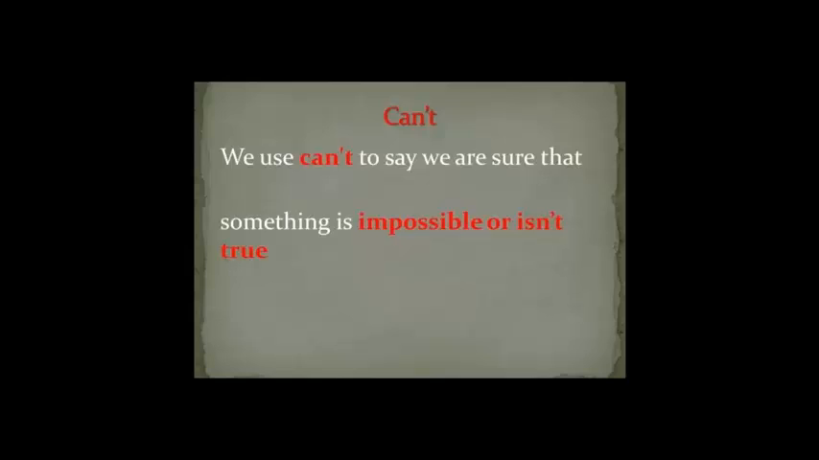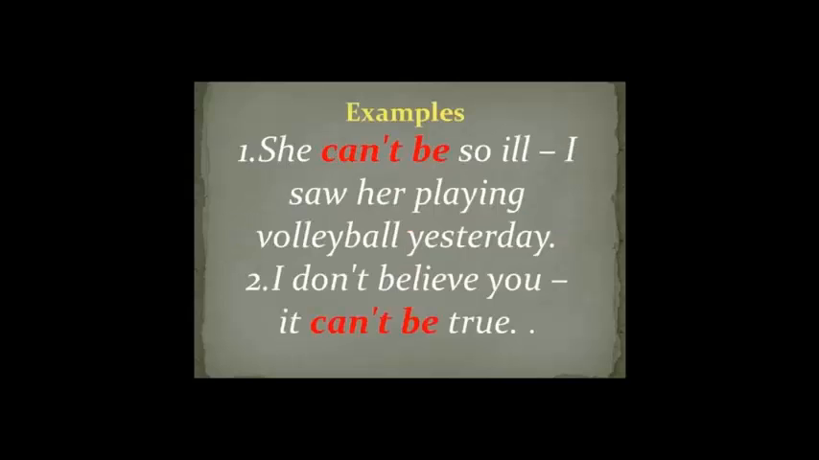Can't: we use can't to say we are sure that something is impossible or isn't true. Examples: She can't be so ill. I saw her playing volleyball yesterday. So she is well, and she can't be ill. Two: I don't believe you. It can't be true. That means your words are impossible. For the first example, she can't be so ill. That means she is not ill. I am sure she isn't ill.